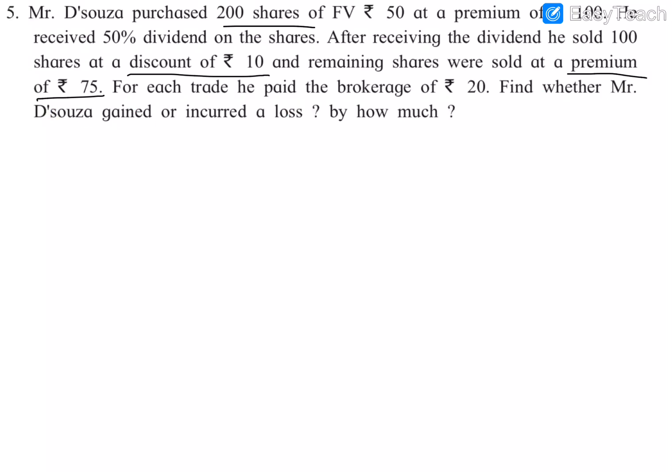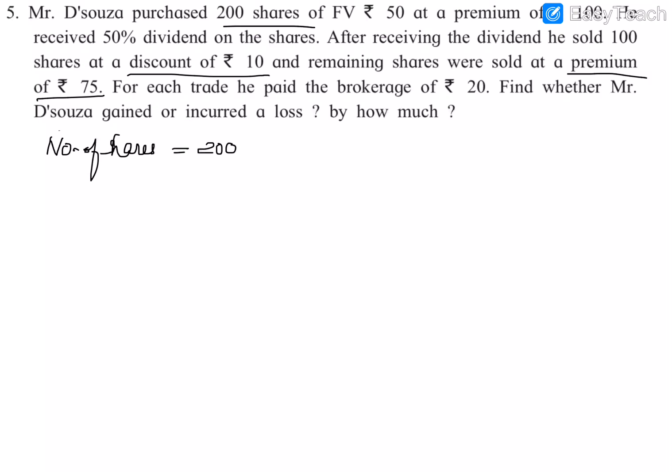We need to find whether Mr. D'Souza gained or incurred a loss. So first he purchased, then he sold. We have to find whether he had a gain or loss in that buying and selling, and if there is a gain or loss, we need to find how much money he gained or lost in the buying process and then the selling process.